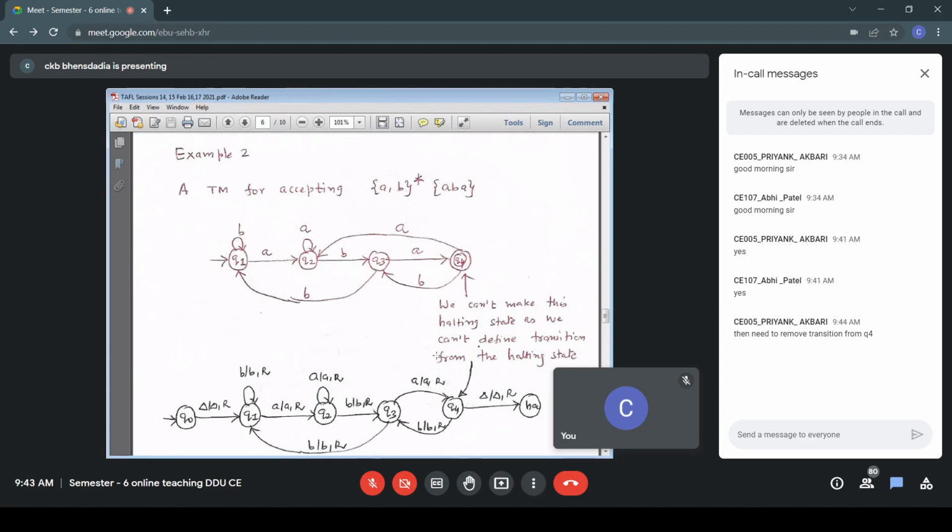I could have written R, I could have written S. Normally we avoid writing L because in general we need to ensure that we don't move to the left of the 0th cell. So ideally either R or S, both are fine. We move to the halting state. In this example we could have written L, it doesn't matter since that is after the input, but in general we write R or S to avoid any mistake of moving the head to the left of the 0th cell. So that is my halting state. This is my TM accepting the language (A+B)*ABA.